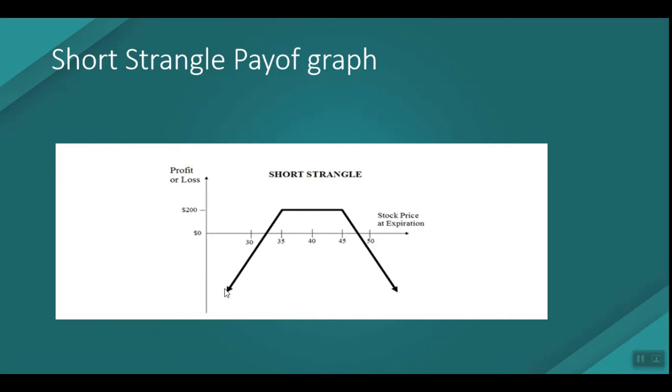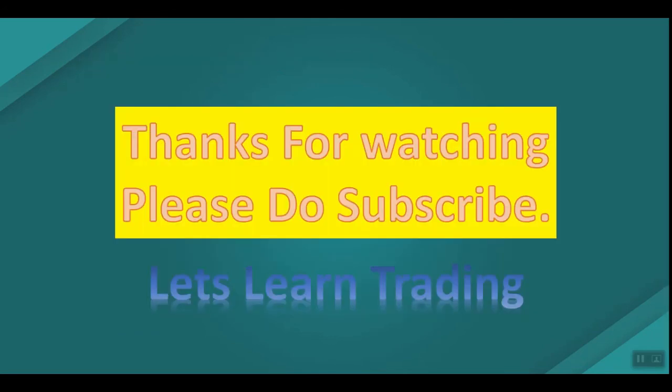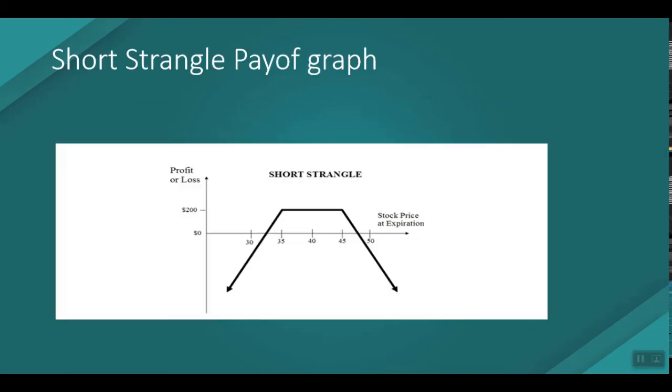Thanks for watching, friends. We'll do adjustments as well for this unlimited loss strategy, so that we can come out with limited losses. We'll be posting that video in the upcoming days: how to do an adjustment so that we can come out with a limited loss instead of unlimited losses.